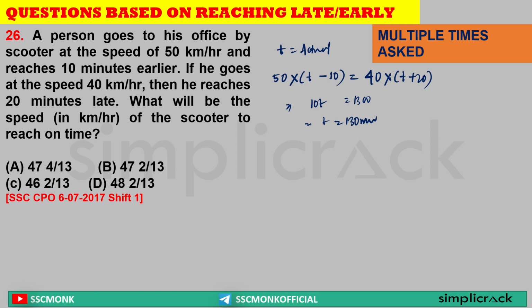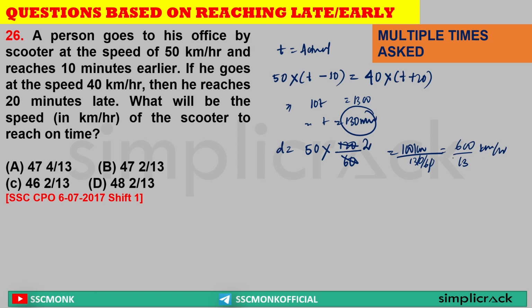Sir, here we know that total distance is equal to speed multiplied by the time. 130 minus 10, that is 120 minutes, divided by 60, that is 2, because we have to find it in kilometer per hour format. So 50 into 2 is equal to 100 kilometer. Now this distance 100 kilometer should be reached on time, that is 130 minutes. So that can be written as 130 by 60 hours. The zeros crossed out, so this can be written as 600 by 13 kilometer per hour.